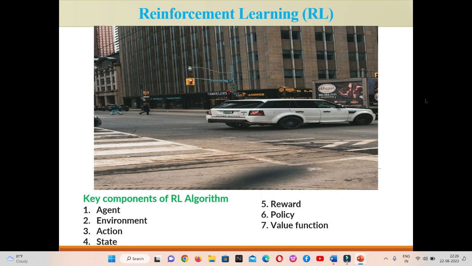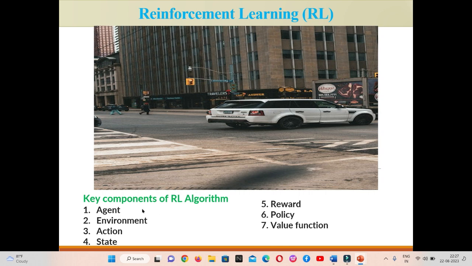When this car gets the negative value, that is called the penalty. That penalty will decrease the reward function value. And when it gets the positive feedback, the reward function value increases. Based on the feedback, it will also update the policy. There is another term that is known as the policy. What is the policy? The policy is the strategy that is used to perform the correct action.